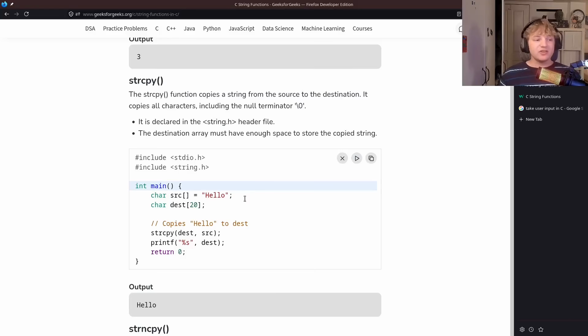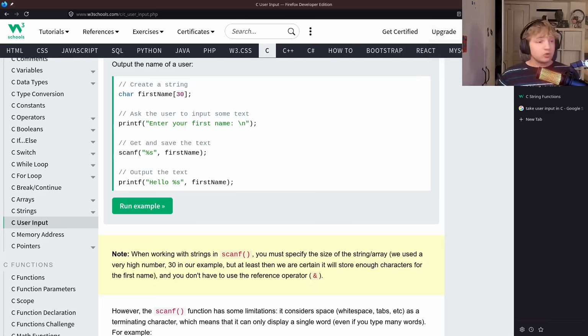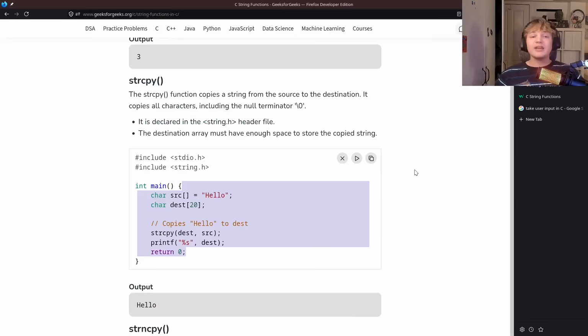But the issue is, this example is a hard-coded string with a hard-coded destination that is bigger than it. There is almost no situation where this is the program we're writing, because it's fully pointless. There is no real use to this program. If I'm a beginner, and as I should be, I'm trying to assemble a whole program out of these building blocks that I'm learning, then maybe I take some of the user input and then I copy it, or I concatenate it, or I do some other manipulations with it.